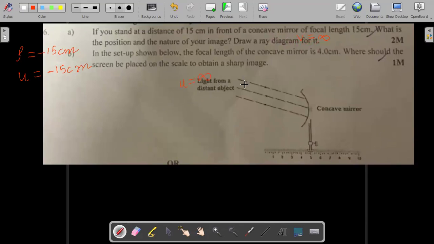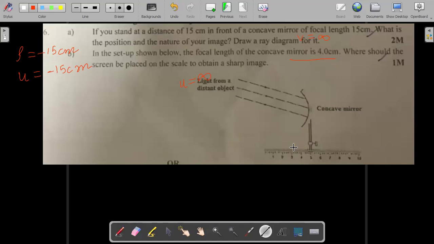See, light from a distant object, so when you are getting light from a distant object, then object distance is infinity. Then where is image formed? Sir, focus. And the focal length is given as 4 centimeter. So my screen should be placed at a distance of 4 centimeter from this mirror.